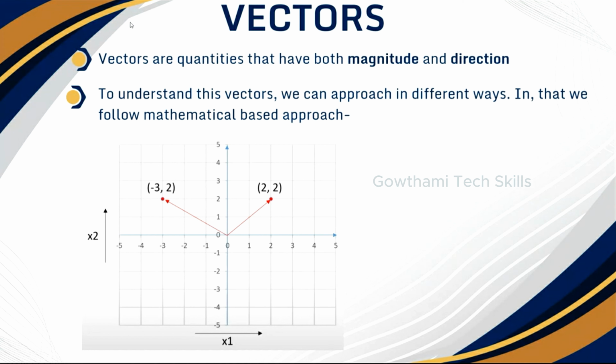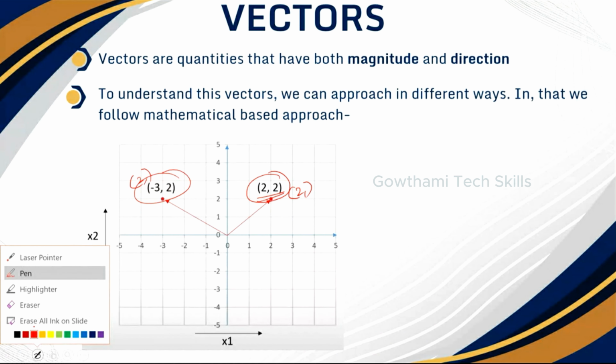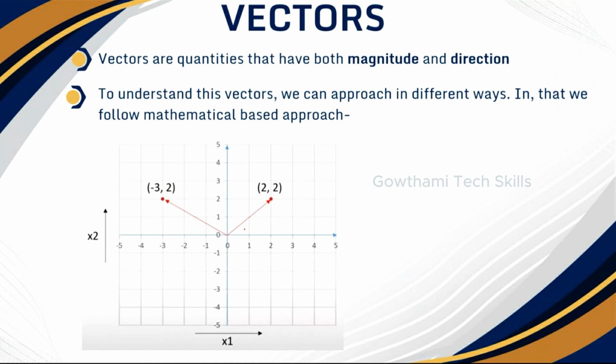For example, this is my graph where this is one vector, 2 comma 2, which is nothing but a row with 2 columns. And this is also one more vector having one row with 2 columns. So this is a vector and this is also a vector. What I did here is I just plotted them in the graph. So see carefully.